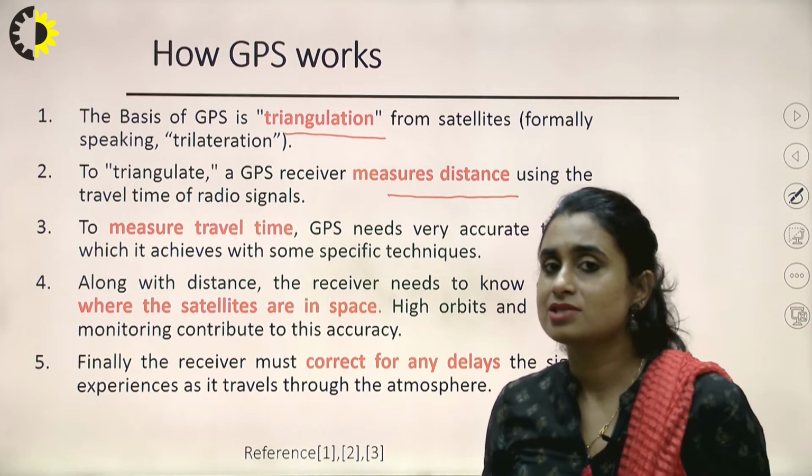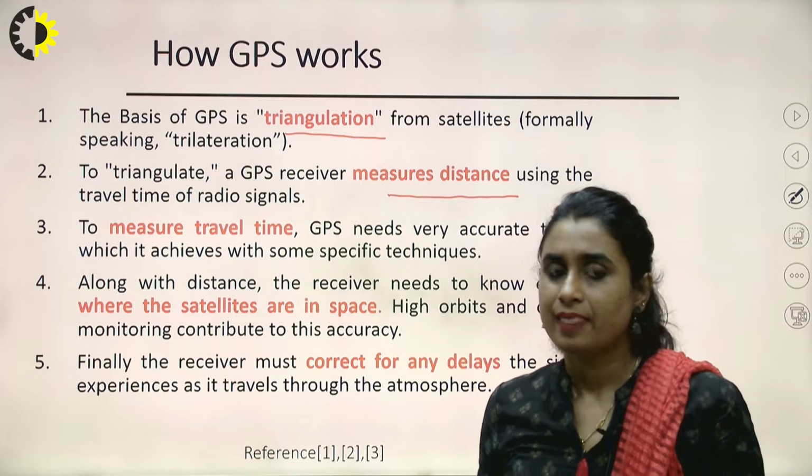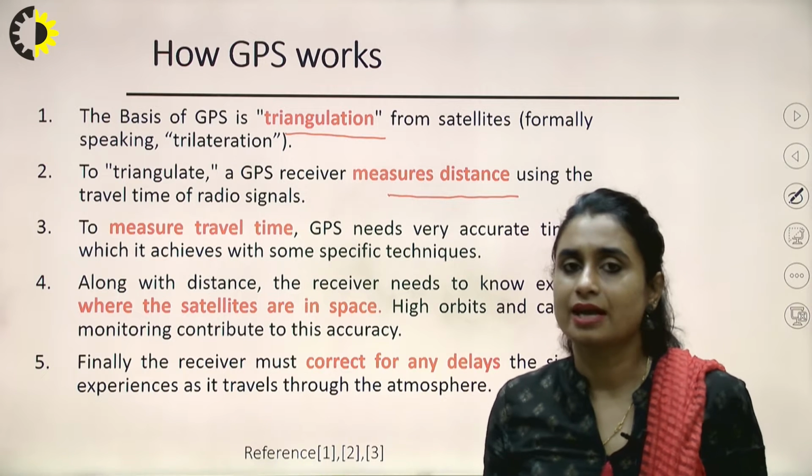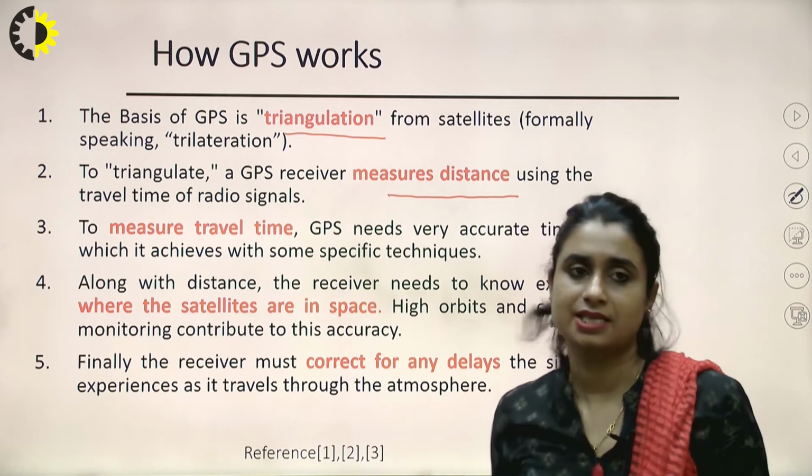We know that radio signals travel with the velocity of light. So when we know the velocity and, using other parameters, we can actually calculate the distance. How we narrow down that coverage area, we'll see in the following slides.